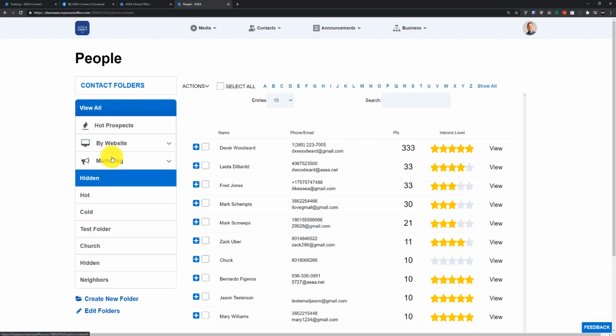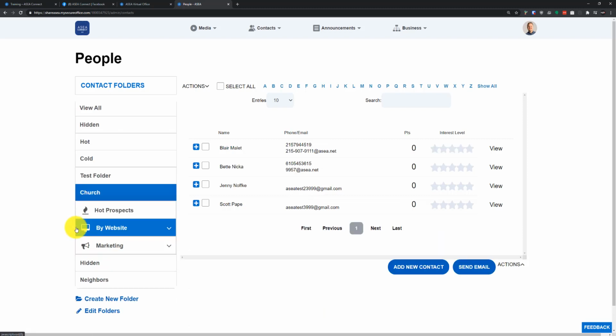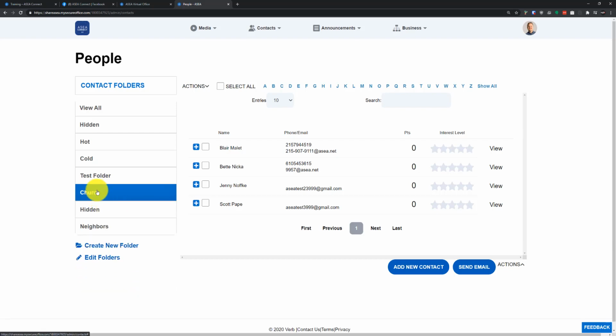When you click on a folder, I want to make sure to point this out so no one gets super confused. Let's click on our church folder here. As I click on that, you can see below that, it's kind of hard to differentiate here, you have this hot prospects by website and marketing. You can ignore these here. These are not necessarily being used as much as we would like yet, but as we grow with our desktop platform, we're going to start using those a lot more.